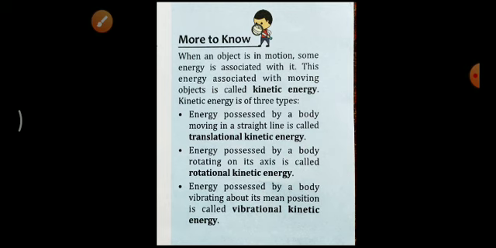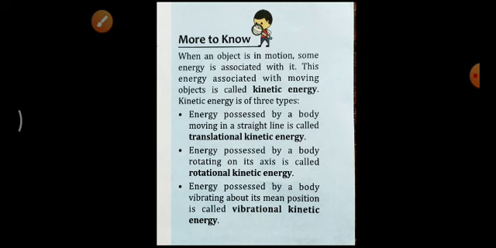Translational motion means what? Motion along a straight line is called translational motion. If an object is moving along a straight line, that object is having translational motion, and the energy present inside that object will be translational kinetic energy. It is given: energy possessed by a body moving in a straight line is called translational kinetic energy. If it is having translational motion, then it is having translational kinetic energy. If it is having rotational motion, then it is having rotational kinetic energy. If it is having vibrational motion, then it is having vibrational kinetic energy.